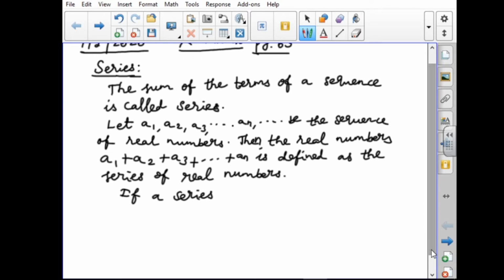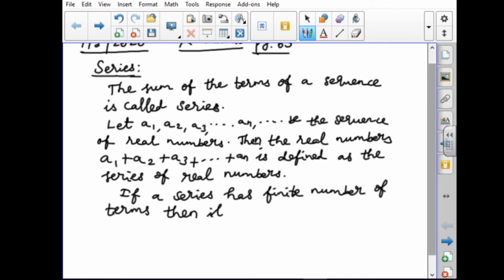If the series has a finite number of terms, then it is called a finite series.